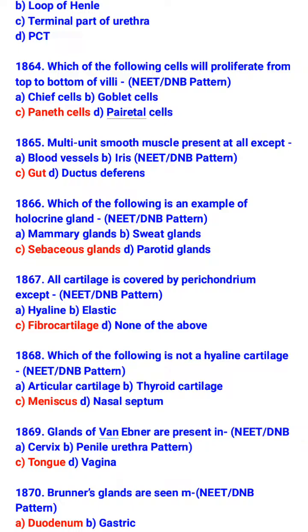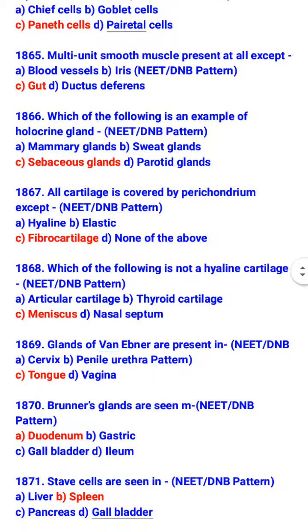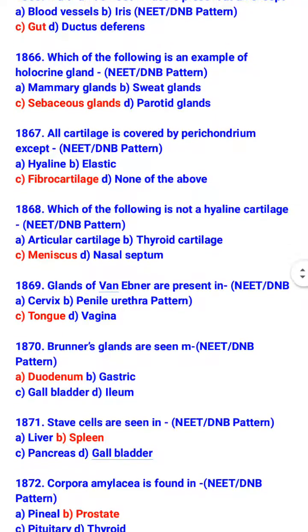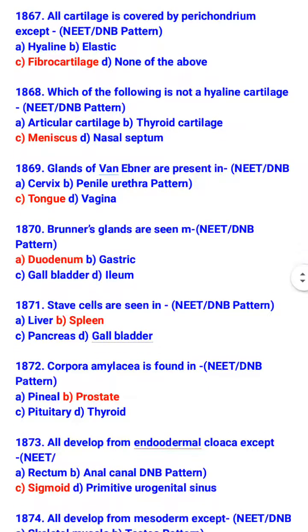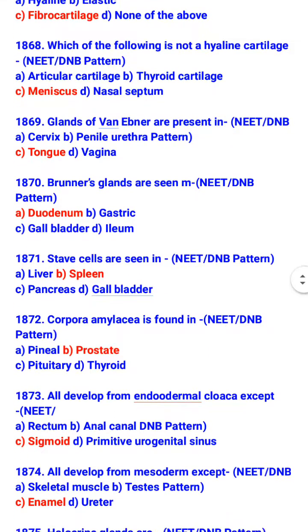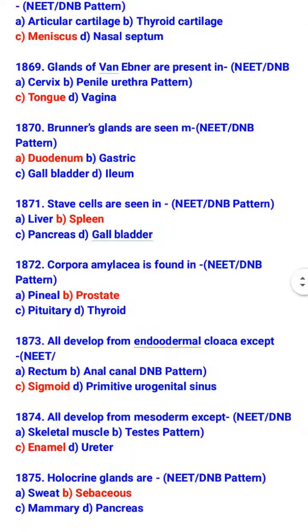So which cartilage is covered by perichondrium? Hyaline, elastic. Which of the following is not a hyaline cartilage? Meniscus. Glands of von Ebner are present in tongue. Brunner glands are seen in duodenum. Stellate cells are seen in spleen. Corpora amylacea is found in prostate.